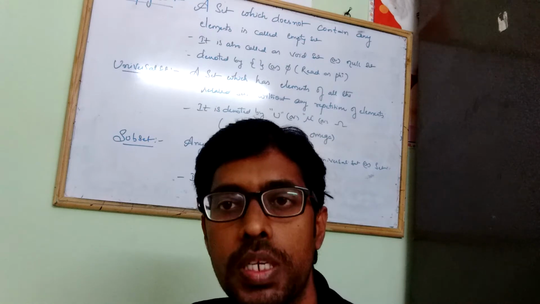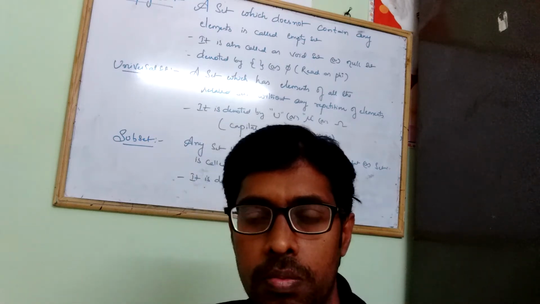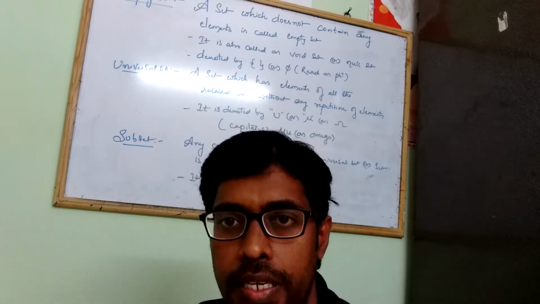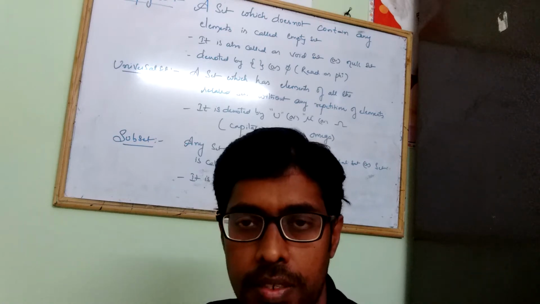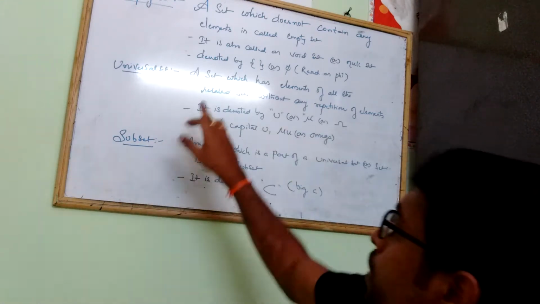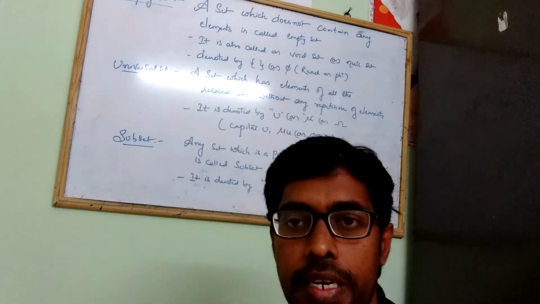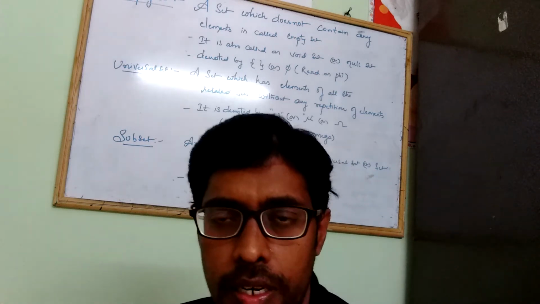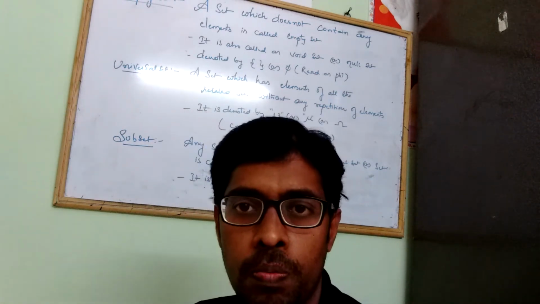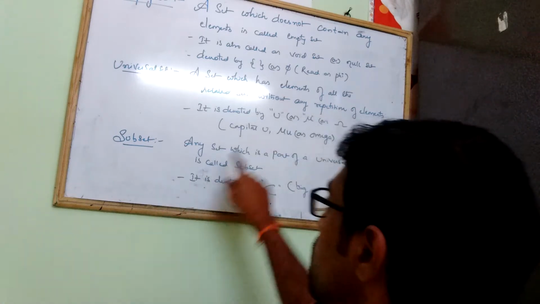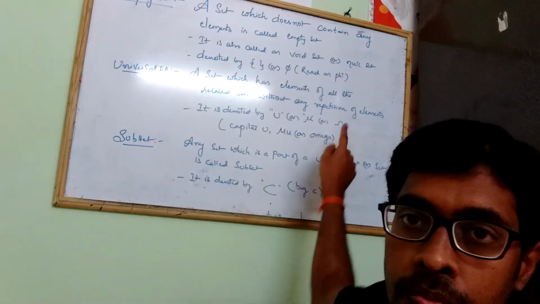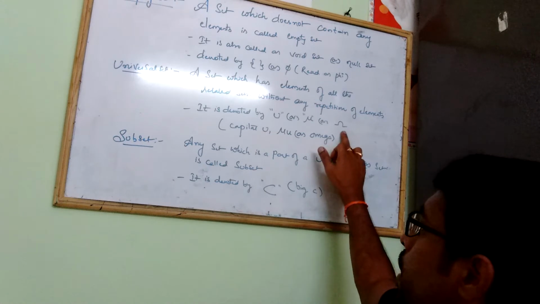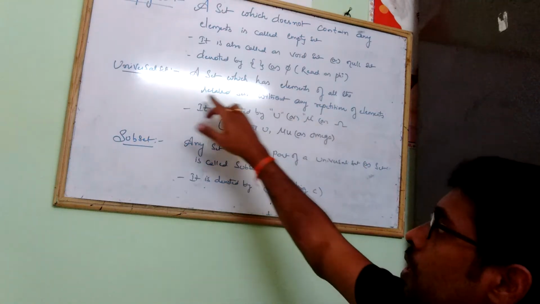Now coming to the universal set. What is a universal set? A set which has all the related sets. I am mentioning a set which has the elements of all the related sets, without any repetition. It is called the universal set, and it is denoted by capital U or mu or omega. It is an omega symbol, guys. You can represent the universal set with any of these symbols.